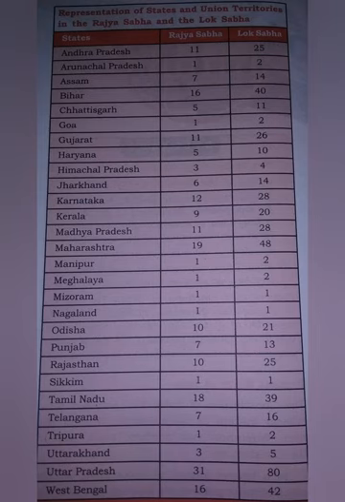Our Uttar Pradesh can send 31 members to the Rajya Sabha and 80 members to the Lok Sabha, because UP is a very big state in population and in area. That is why we can send 80 members to the Lok Sabha and 31 to the Rajya Sabha.